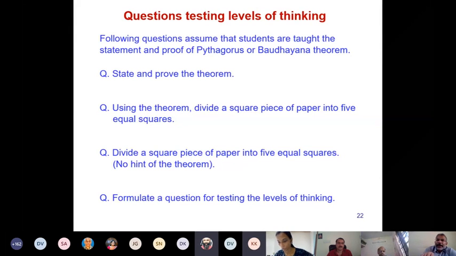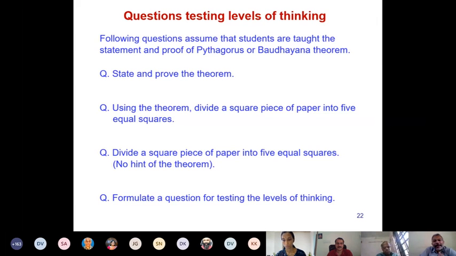In some other approach, I am getting 5 squares, but not all squares are of equal size. So you try different approaches because the starting point is not told to you. In such a case, you will have to use an even higher level of thinking called critical thinking.